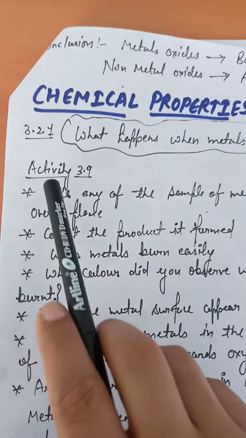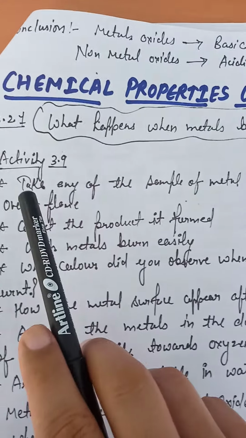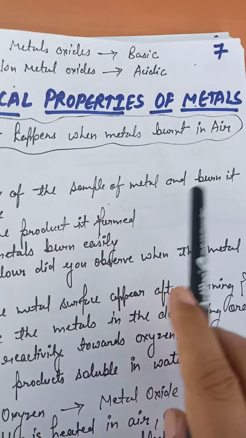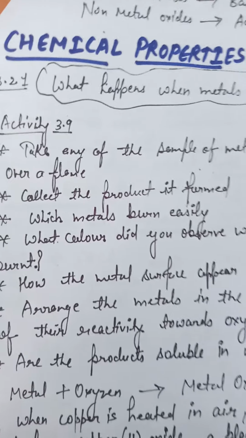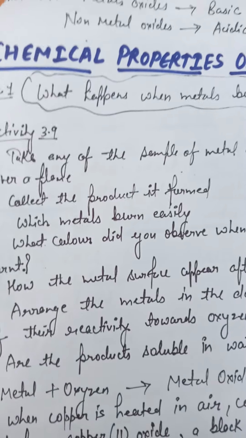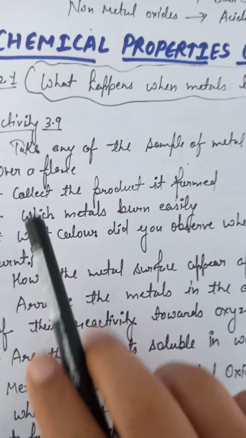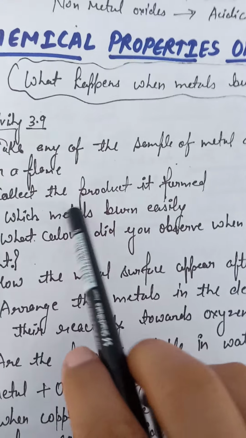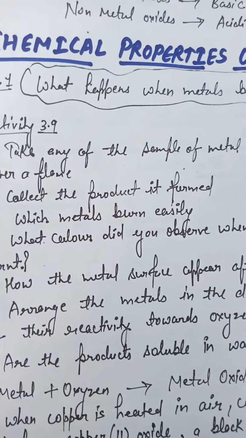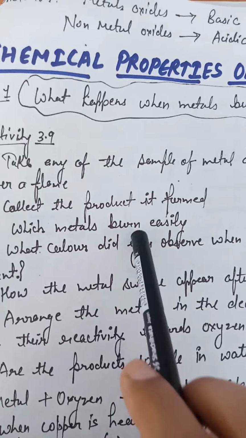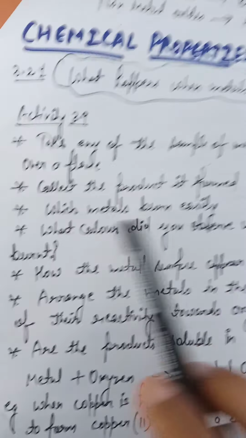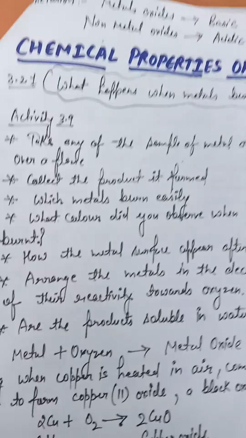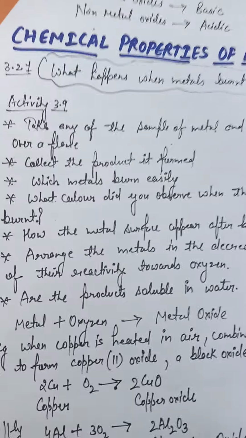Consider the first activity, 3.9. Take any sample of metal and burn it over a flame. We are reacting it with oxygen by burning. Collect the product formed. What is the product formed there? Which metals burn easily? What color did you observe when the metal burned? These are the changes which we have to observe and note.